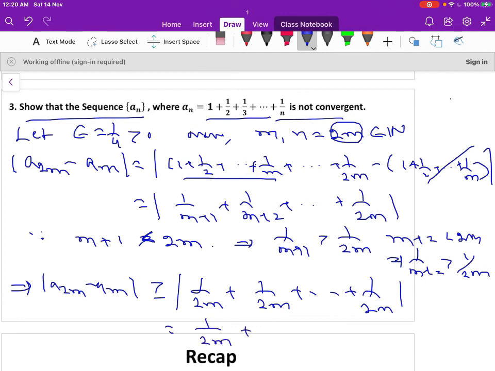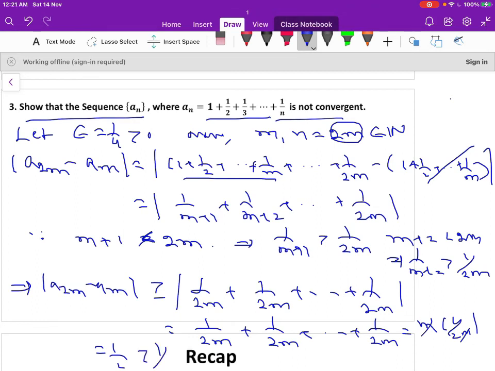So therefore this implies a_2m minus a_m is greater than or equal to 1 by 2m plus 1 by 2m and so on, up to 1 by 2m. That is m times 1 by 2m, so m gets cancelled. So this is equal to 1 by 2.